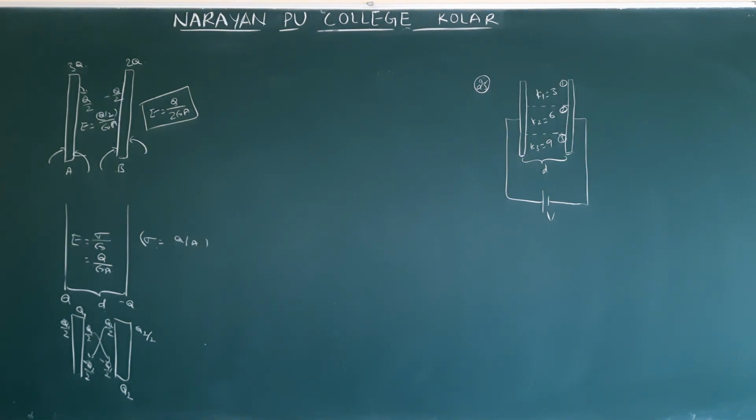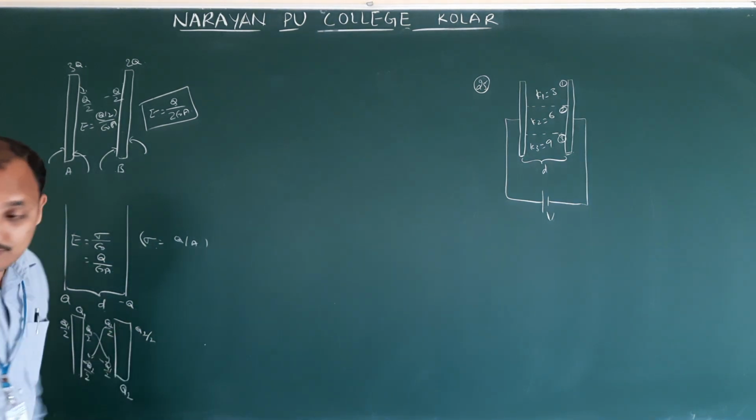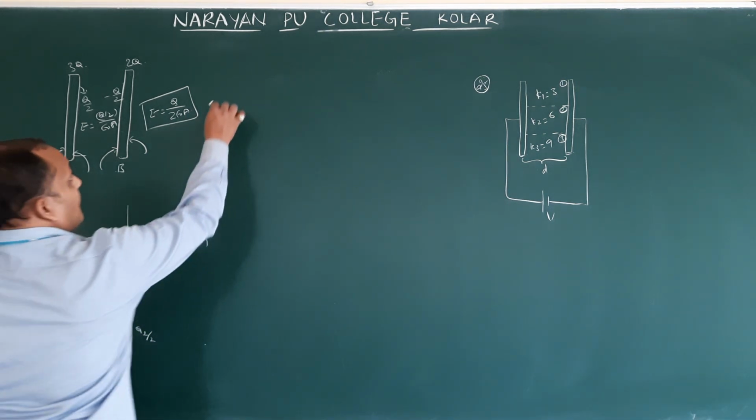Next is question number 24, also the same model. A capacitor of capacitance 5 microfarad is charged to a potential of 20 volts with a cell. The cell is now disconnected and an additional charge of 100 microcoulomb is given to the positive plate of the capacitor. The new potential difference across the capacitor will be?